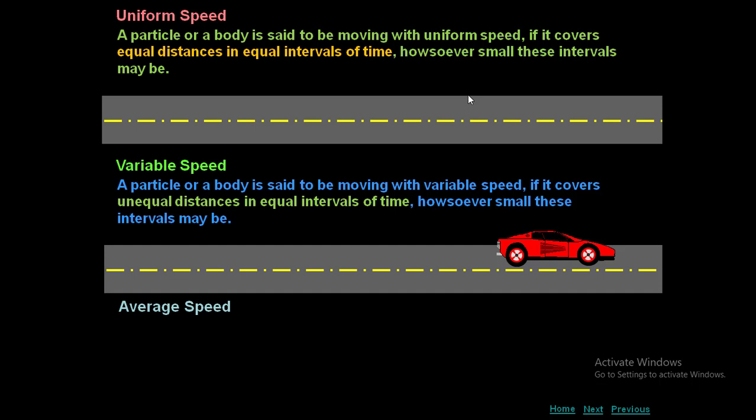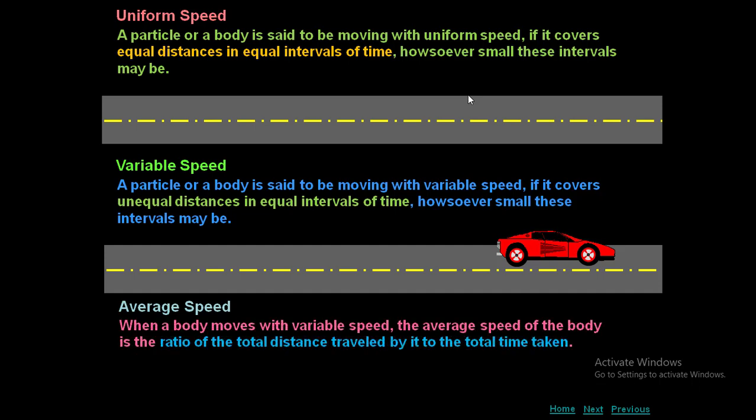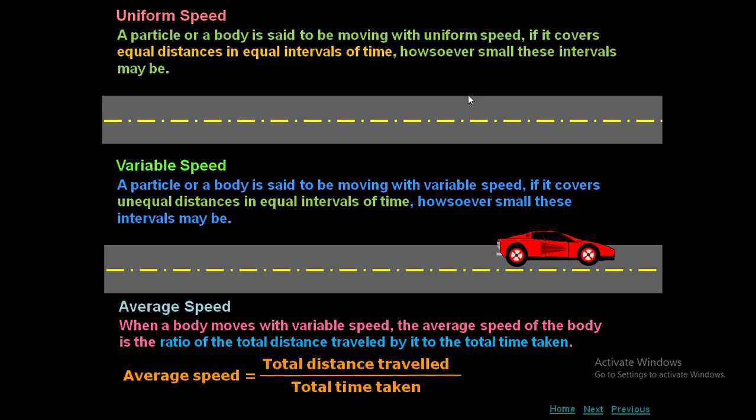Average speed. Whenever you travel from one particular point to another, in real life we can't move with uniform speed. So we have to travel with different speeds at different instances. Whenever you want to calculate the overall speed with which you have traveled, you have to use average speed. When a body moves with variable speed, the average speed of the body is the ratio of the total distance traveled to the total time taken. So V average equal to S total by time total.